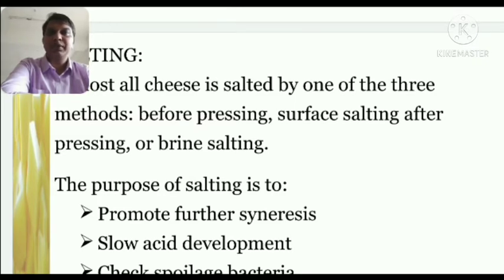Surface salting means, when we get the cheese, not to give a good flavor of salt throughout the cheese, what they do when they get the coagulated part or a hard part is put the salt on the surfaces, so that it will generate some aroma, increase the life, help in aging, help in ripening, help in maturing the cheese.